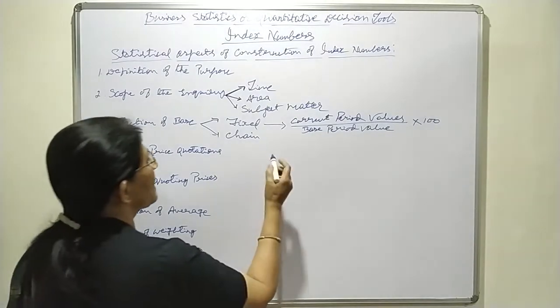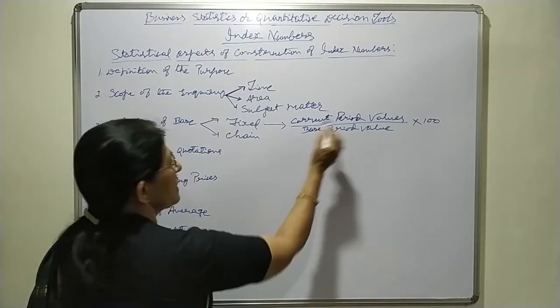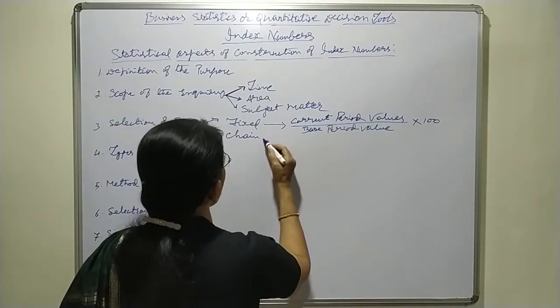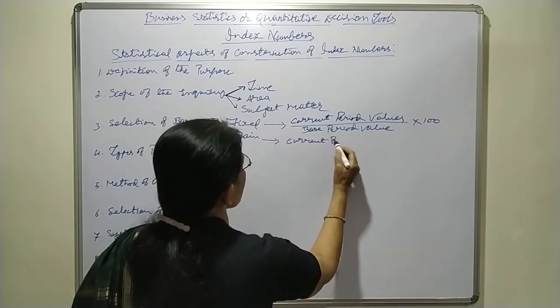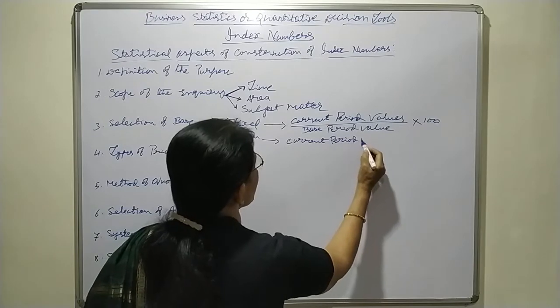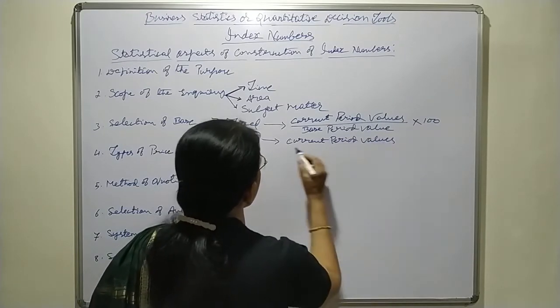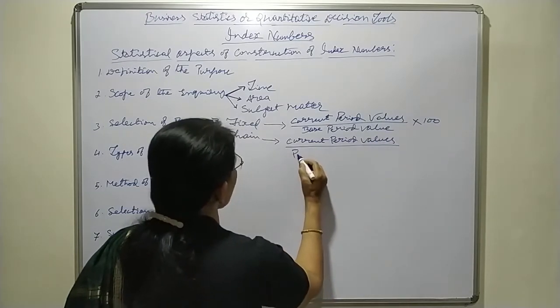On the other hand, in case of chain base, current period values are compared with previous period values.